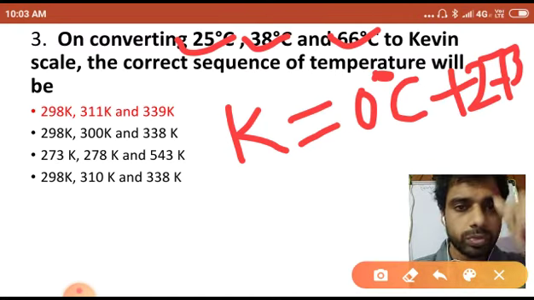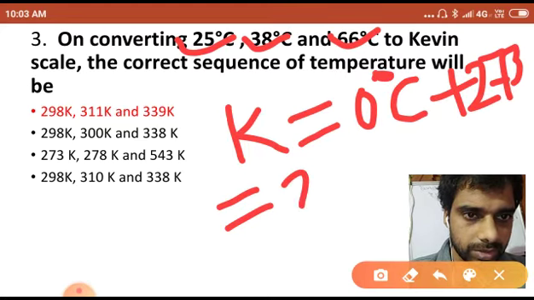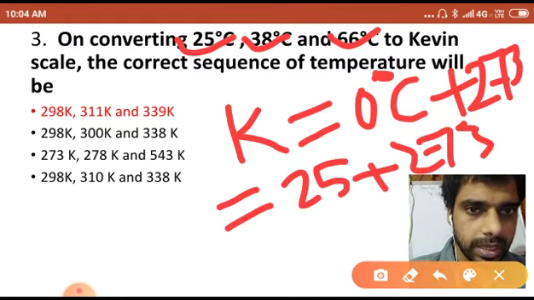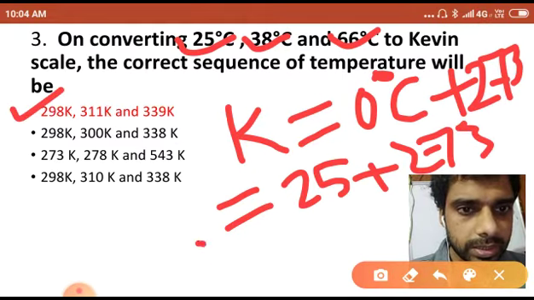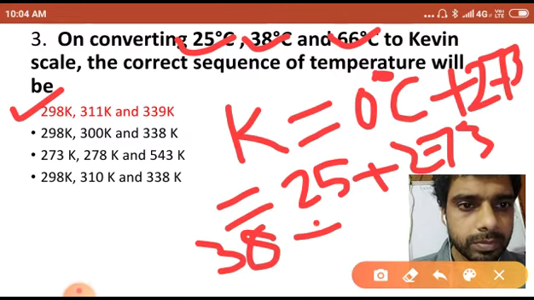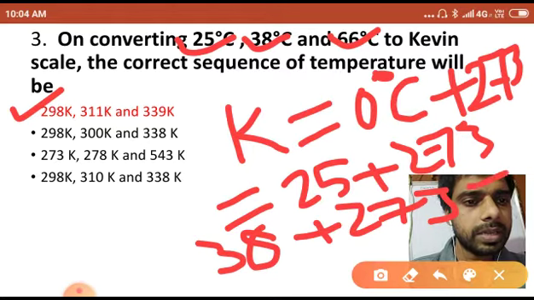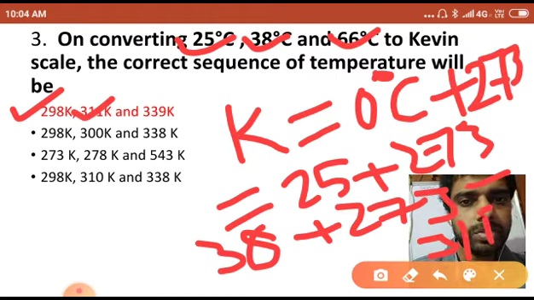Okay, so you will add. Here, for 25 degree C, in place of this 0 degree C I will write 25 plus 273, and I will get 298. Okay, the first one is correct. Second one, 38 plus 273, which gives 311, so the second would also be correct.